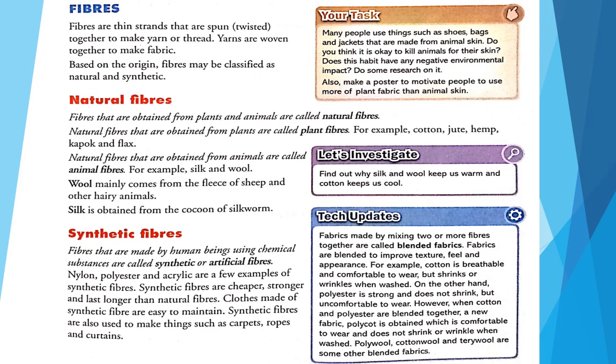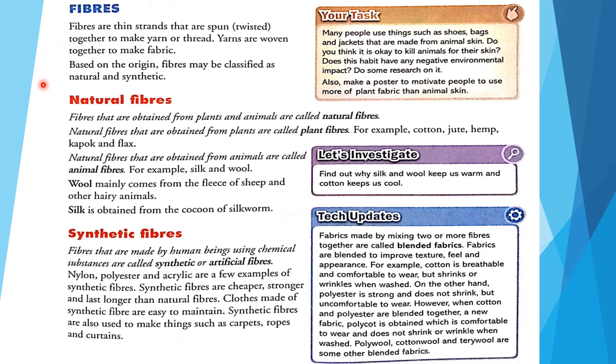So here we will see about fibers. Now we'll see what fibers are. Fibers are thin strands that are spun or twisted together to make yarn or threads. Yarns are woven together to make fabric. So what are fibers? Fibers are very small, thin strands that are twisted together to make a yarn or thread. And what happened after that? Yarns are again woven together to make fabric, okay children.